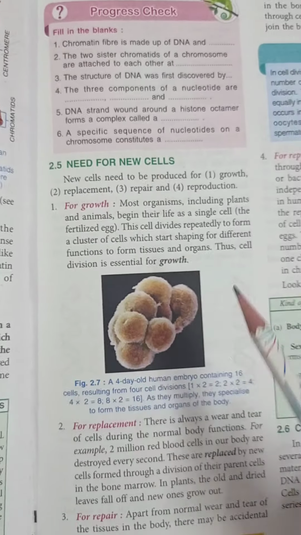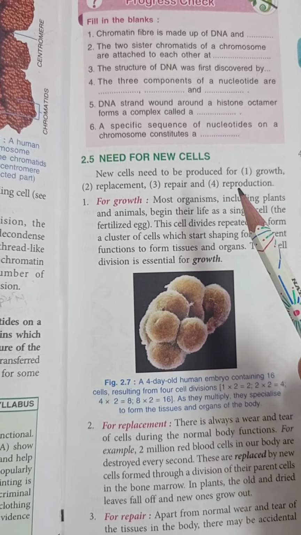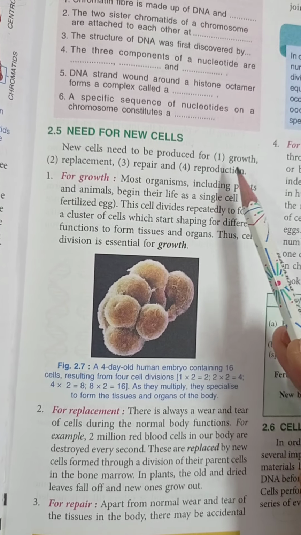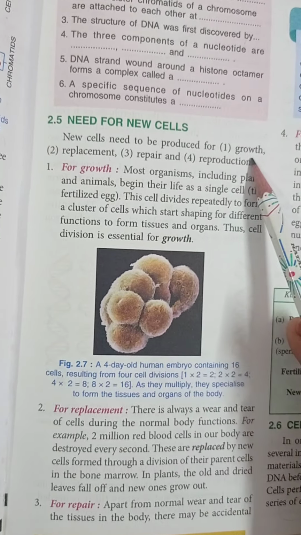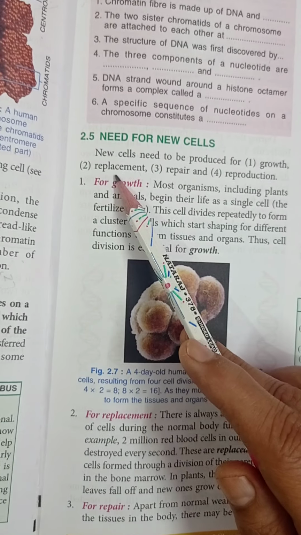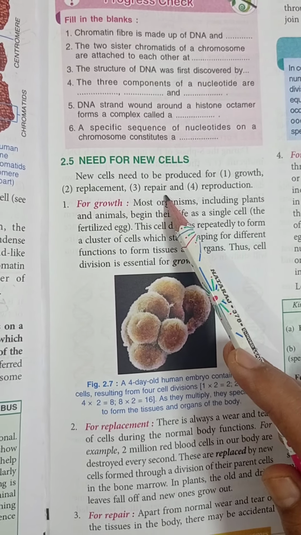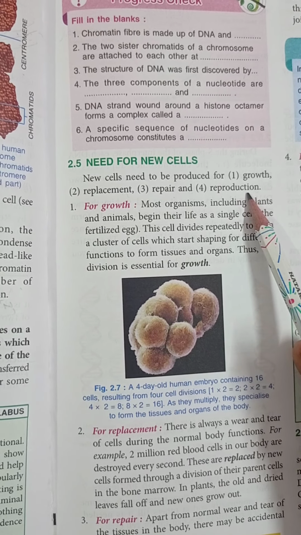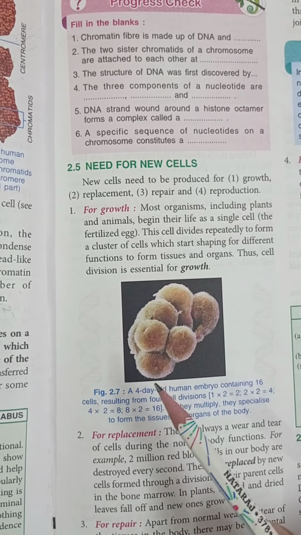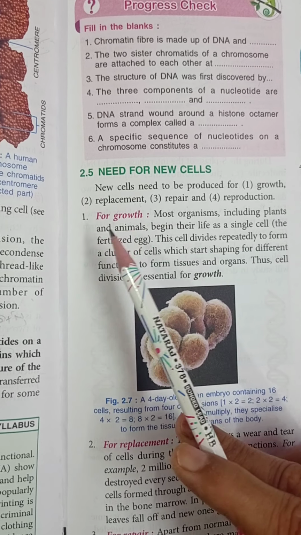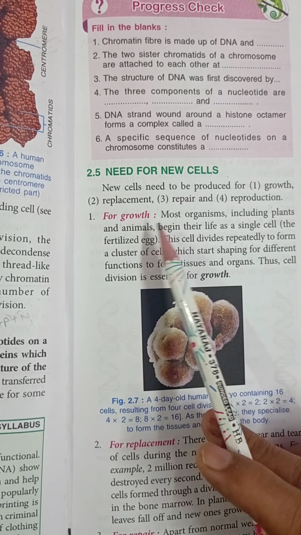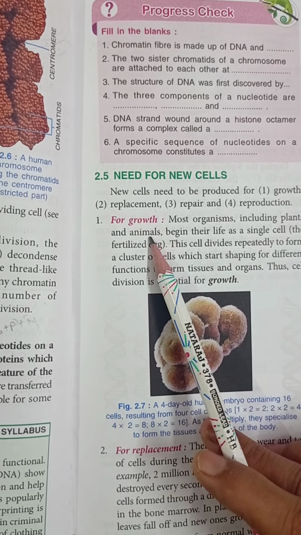So learners, new cells need to be produced in our body for four reasons. First one, for growth of the body. Second one, for replacement. Third one, for repair of old cells. And fourth one, for the purpose of reproduction. Now firstly we will discuss the cells that are produced for the growth of the body.